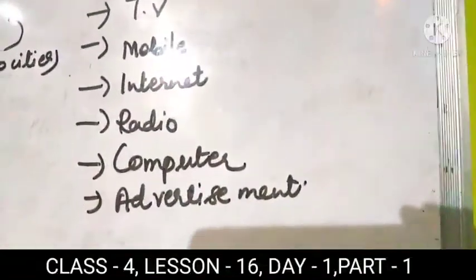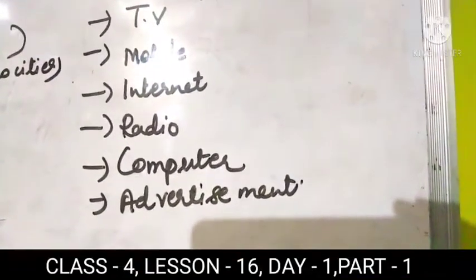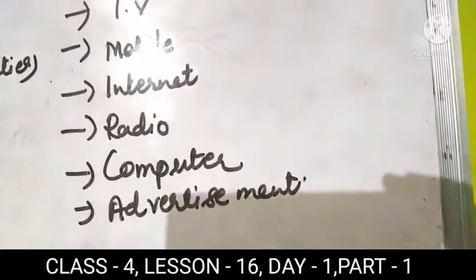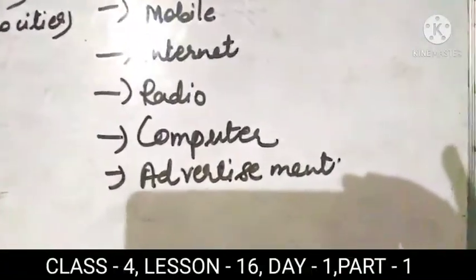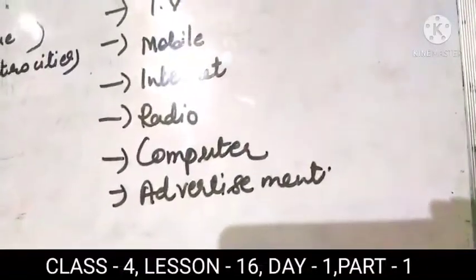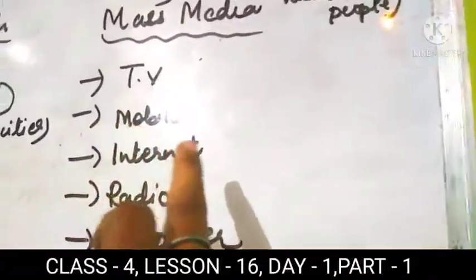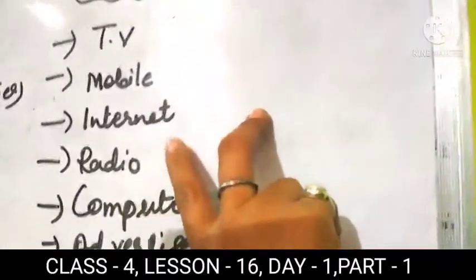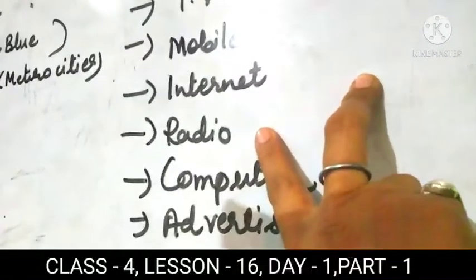By internet, students, you can convey a message. Suppose email is there or Google is there. You can go on Google and search, for example, if some news happened on 26 January, suppose you want to look at Republic Day, what happened on that Republic Day. So you can search on Google. This helps you get knowledge through the internet, and many people can connect through the internet at a time. Next is radio.